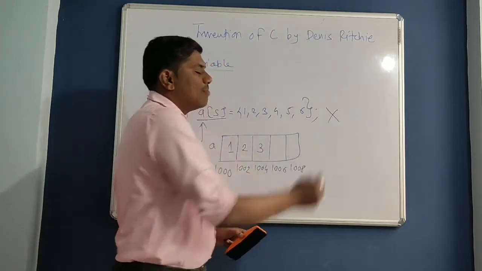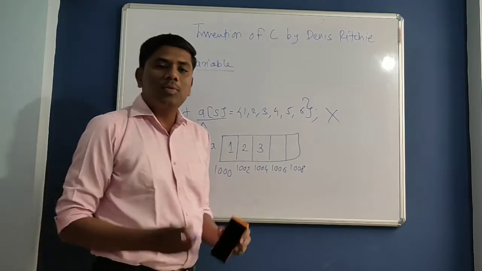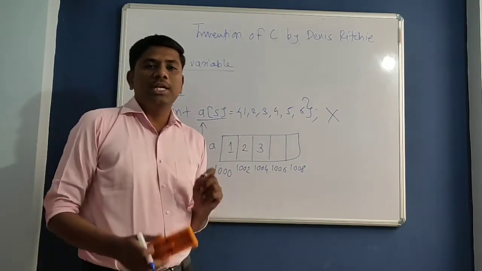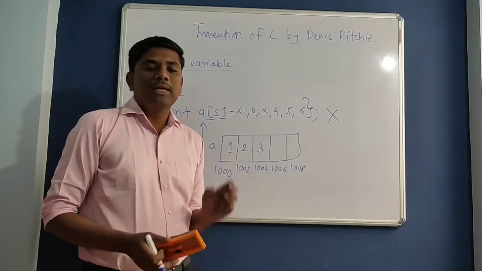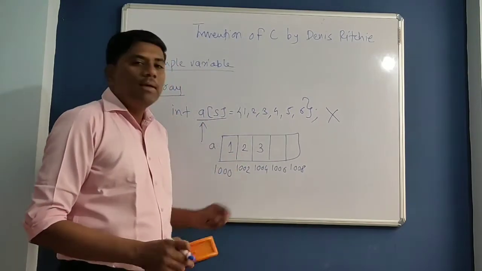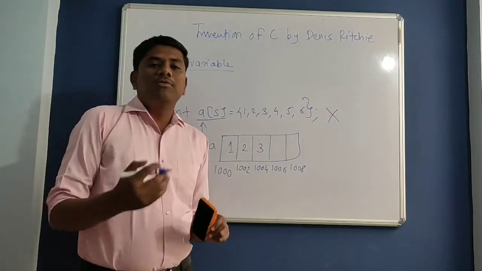So here you will get a compile time error. This is the problem with array. Why? Because array supports static memory allocation. Static memory allocation means what? It is an allocation type in which at compile time only the memory will be reserved for your array.